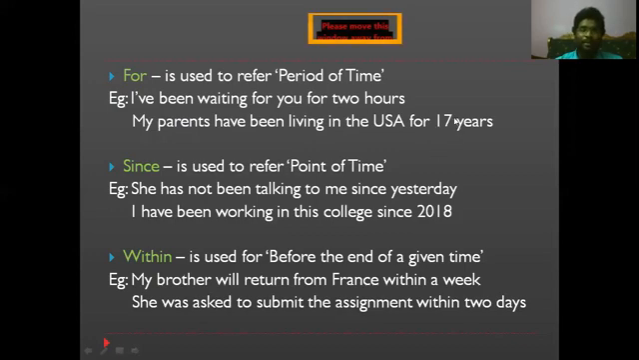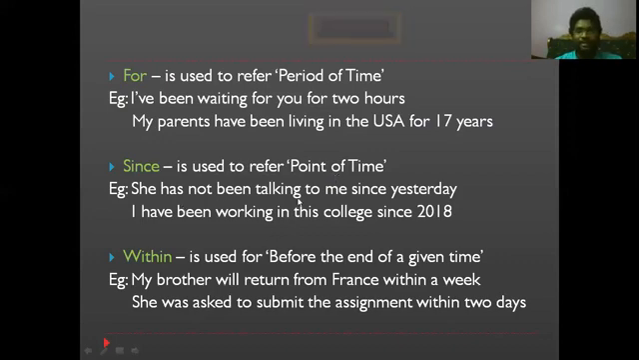So remember one thing, whenever you are talking about a period of time, don't forget to use "for". And next one is "since". So "for" stands for a period of time. "Since" is used for a point of time. A point of time is nothing but the exact time given to you.